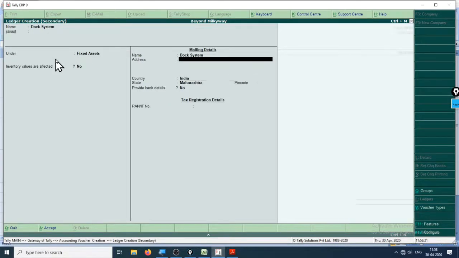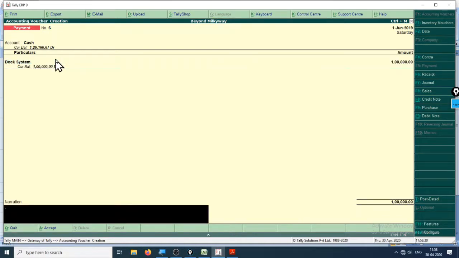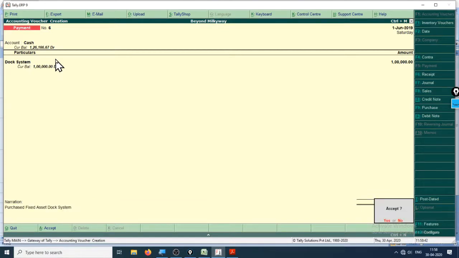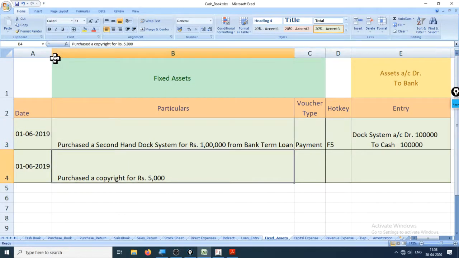Keep entering. Inventories values are affected? Nope. Enter till the time you see this screen. 1 lakh is paid for it. Purchased fixed asset dock system. Accepted. Yes, payment is done. Okay, so this entry is now made.